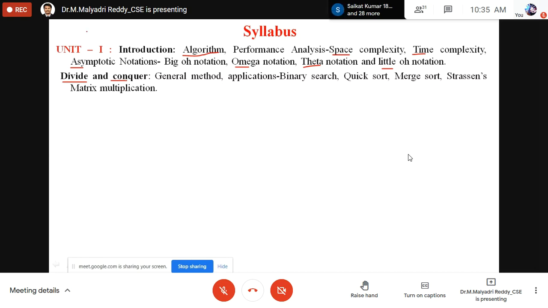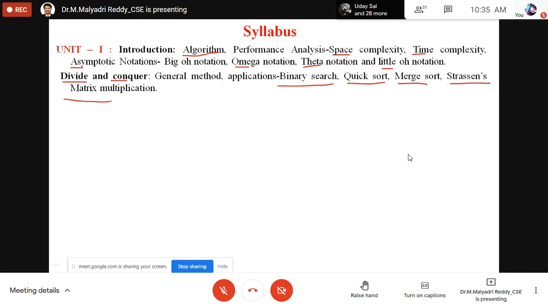Its applications are binary search, which I think you have implemented, quicksort, mergesort, and Strassen's matrix multiplication. These four are the applications of divide and conquer. Basically, this first unit is very simple and very small.